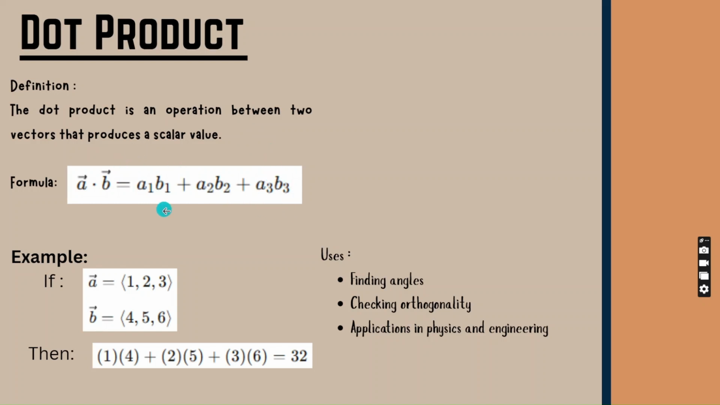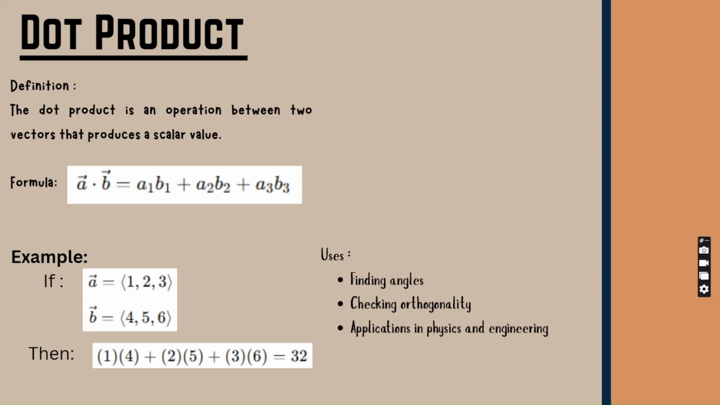So if the vector A has components A sub 1, A sub 2, and A sub 3, and B has components B sub 1, B sub 2, and B sub 3, all we need to do is simply multiply the corresponding components and then add them all together. And that gives us A sub 1 times B sub 1 plus A sub 2 times B sub 2 plus A sub 3 times B sub 3.